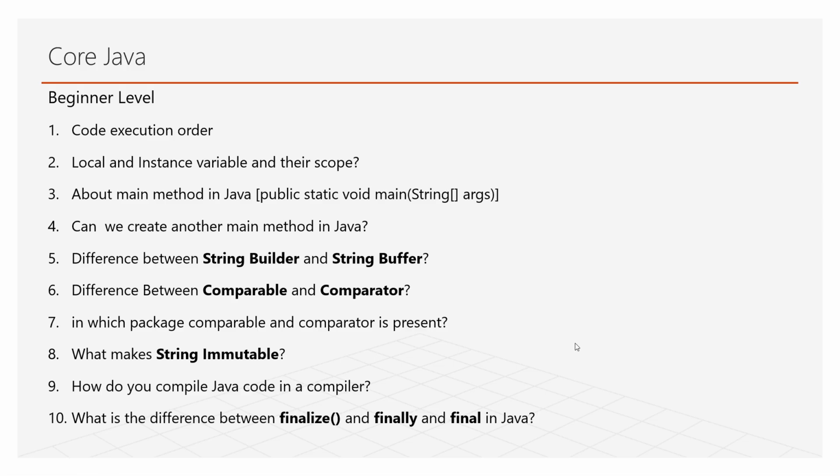I categorized it starting from beginner level. First question, which was asked to me in two interviews. First he asked me to create a static block, a non-static block, static variables, a constructor, and a static method. After creating those, he asked me the execution order, which one executes first.